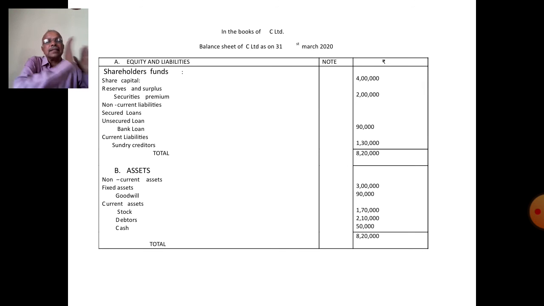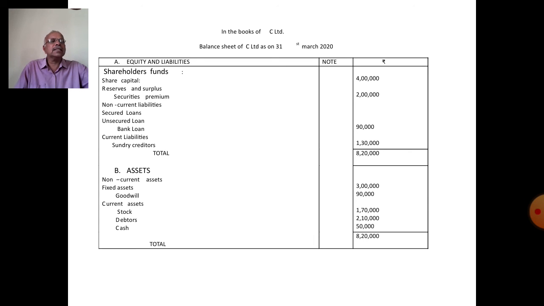Reserves and surplus. Reserves and surplus in A Limited 24,000 into 5, 1 lakh 20,000. Then B Limited 16,000 into 5, 80,000. Total 1 lakh 20,000 plus 80,000 is equal to 2 lakh.